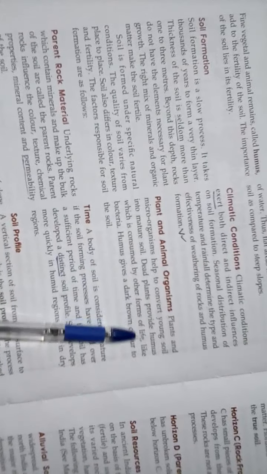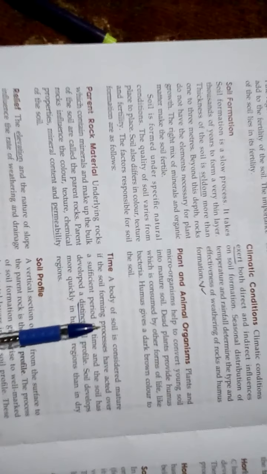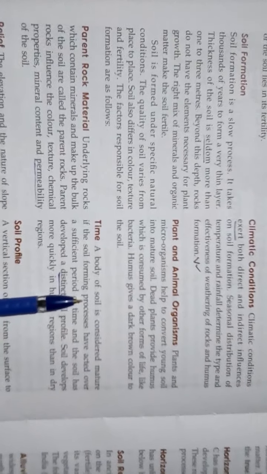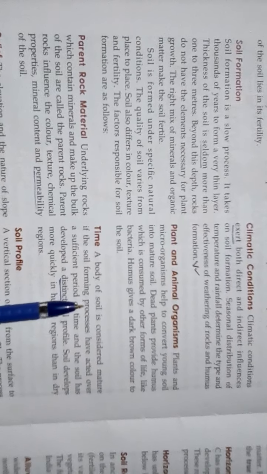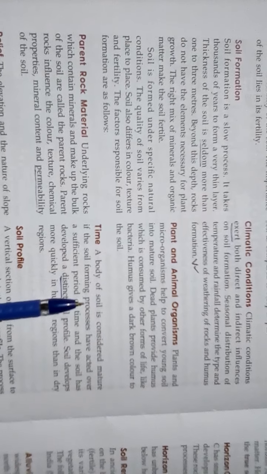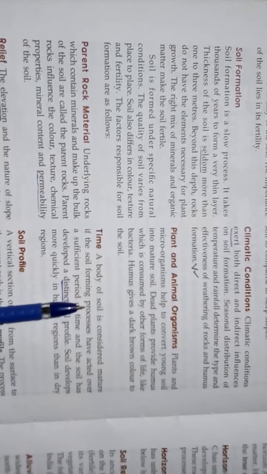Dead plants provide humus which is consumed by other forms of life like bacteria. Humus gives a dark brown color to the soil. See students, in the soil we see different colors, but actually that color is given to the soil by humus. It means soil gets colors from humus, and microorganisms help convert young soil into mature soil.